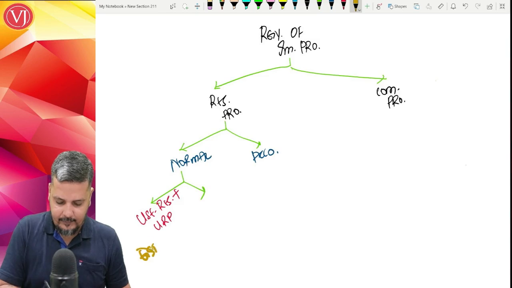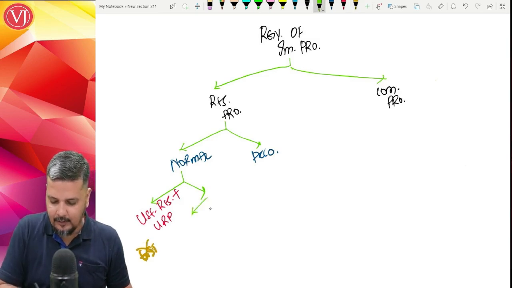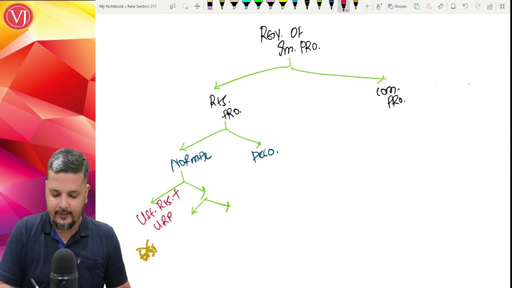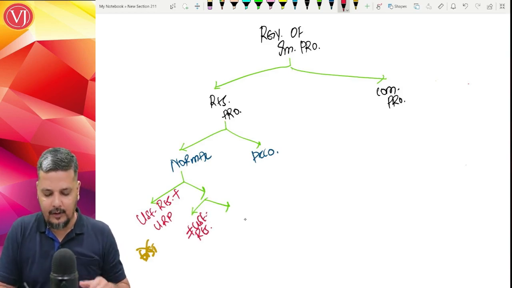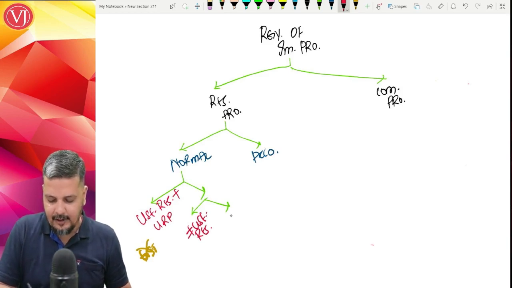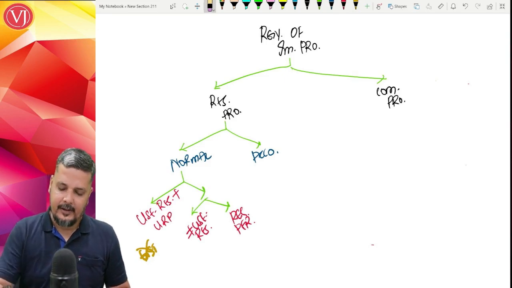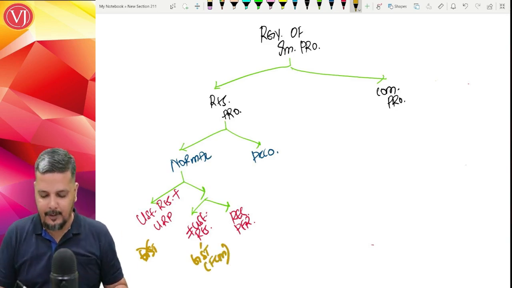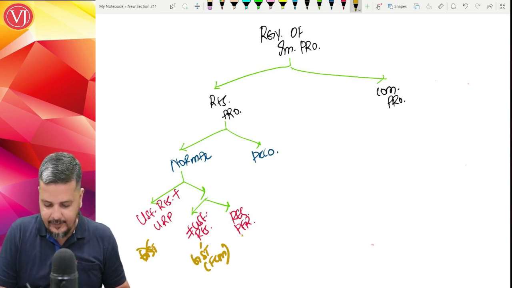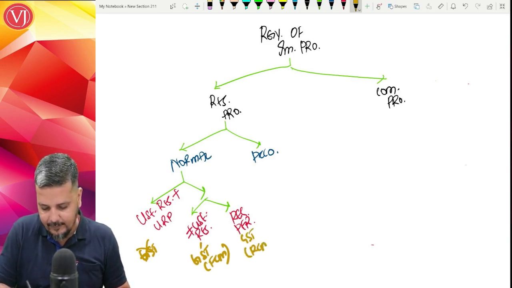But if it is renting of residential property and it is not used for the purpose of residence, or it is used for the purpose of residence but by a registered person: if it is not at all used for the purpose of residence, then GST will be there under FCM. If it is used for residential purposes but by a registered person, then GST will be there under RCM.